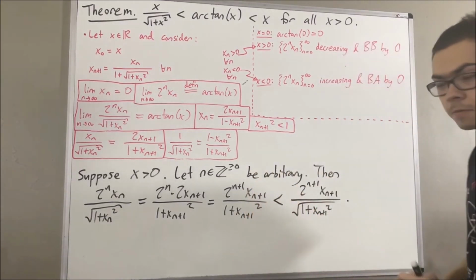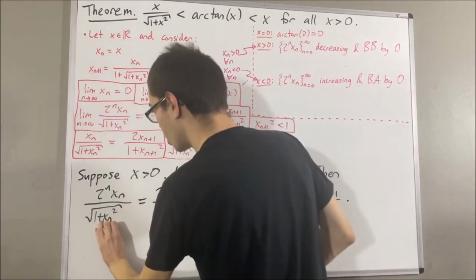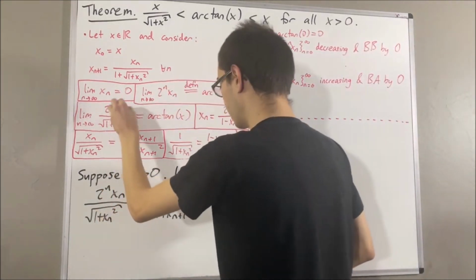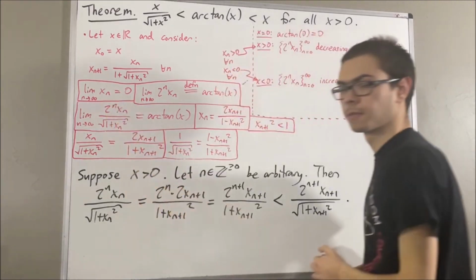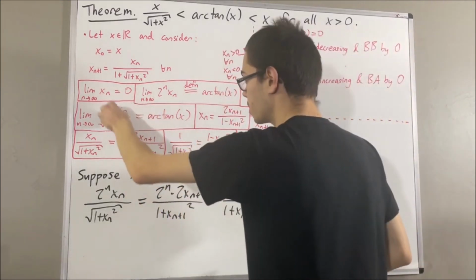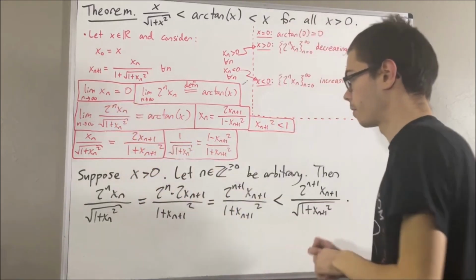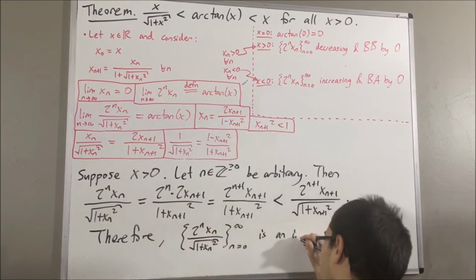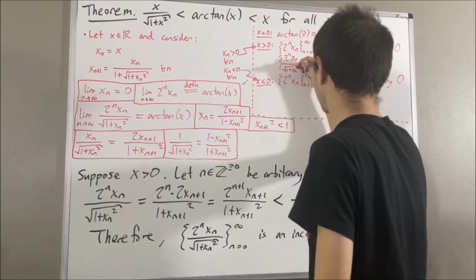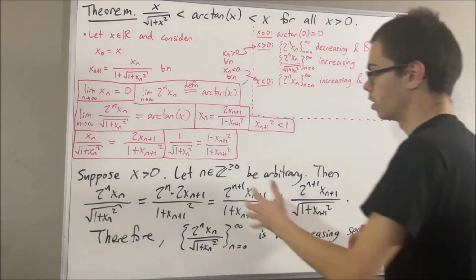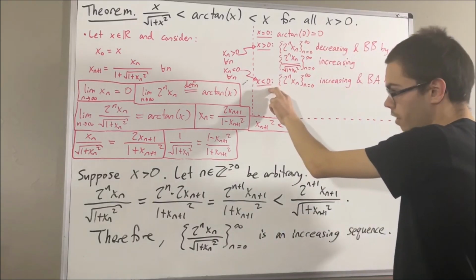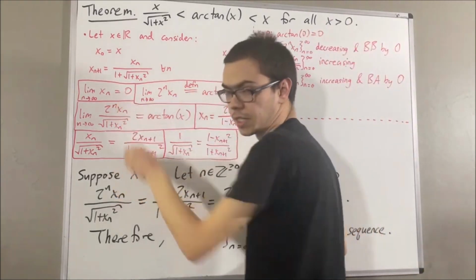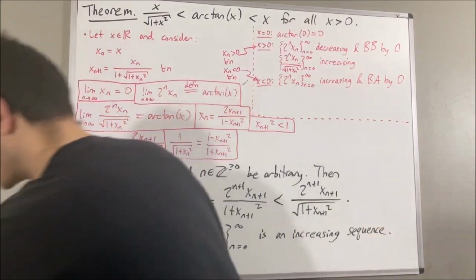And that's it. We have that the nth term of this sequence is less than the n plus 1th term of this sequence. This shows that the sequence is an increasing sequence. In fact, a really similar argument will show that if x is less than 0, then this sequence is a decreasing sequence. So what would that argument look like?